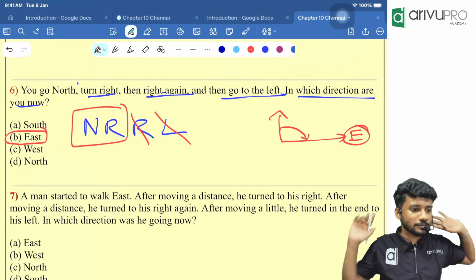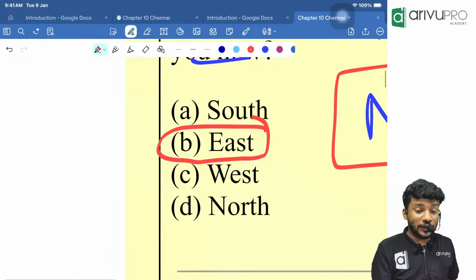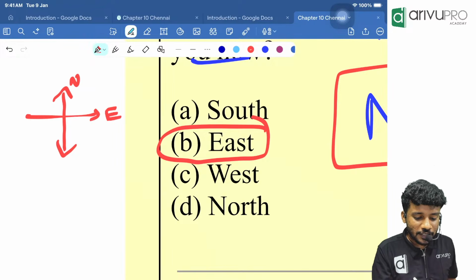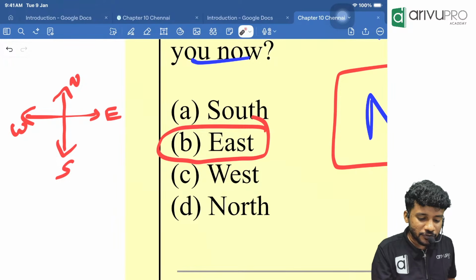Left of south. Whenever you feel confused, what to do? Right away draw. South is over here, north is over here, east is over here, then west is over there. Then you will think. So left of south means we should go anti-clockwise.